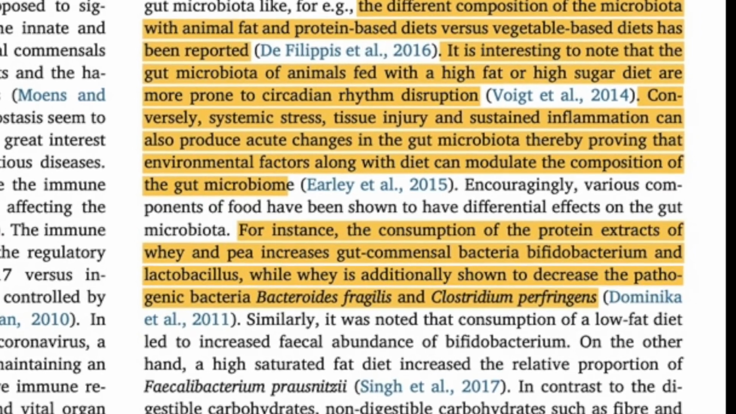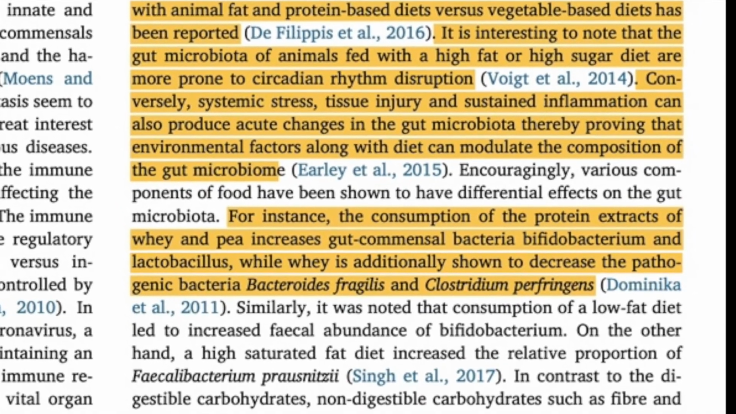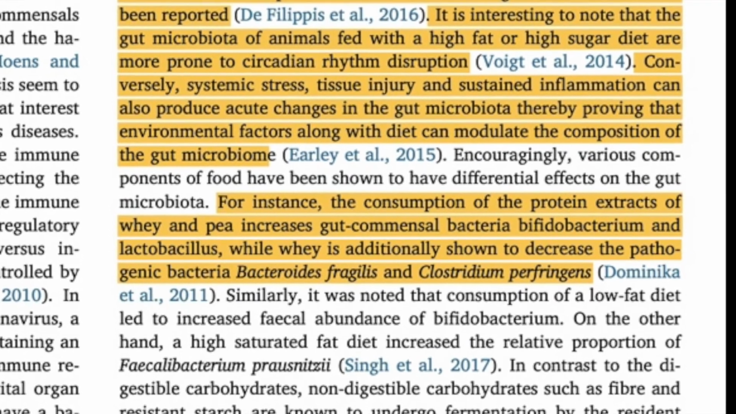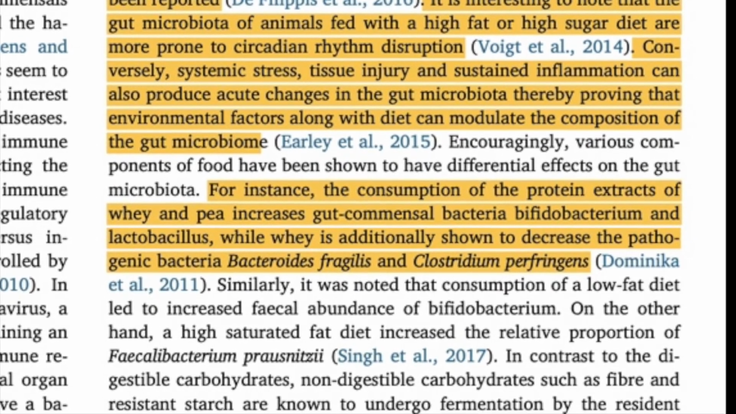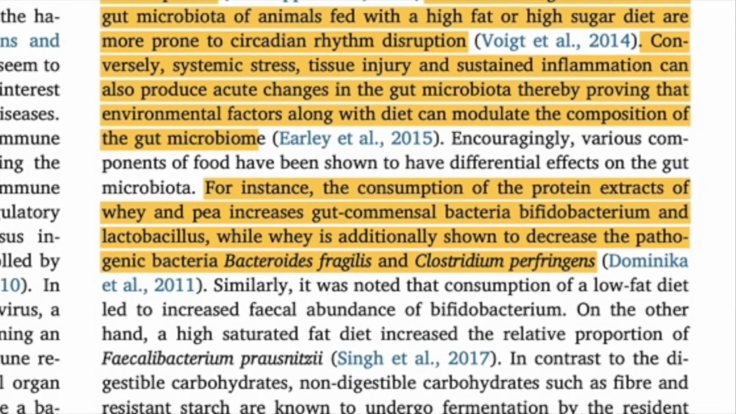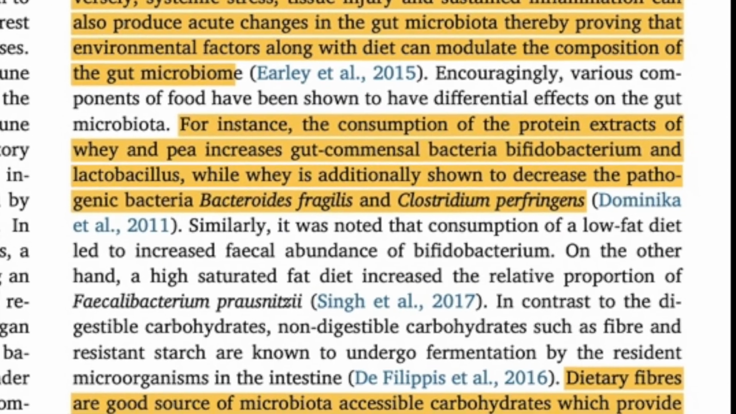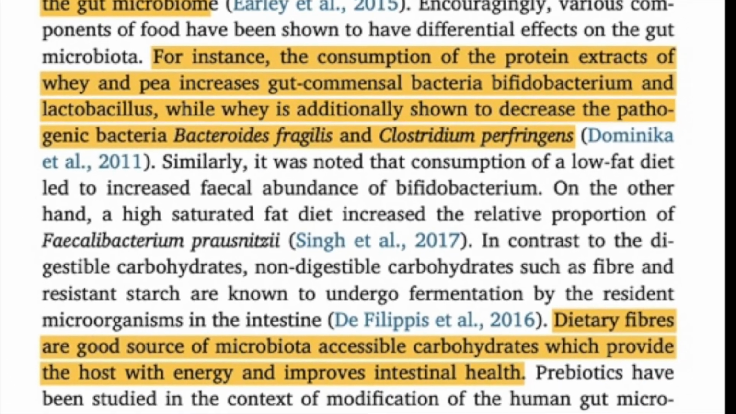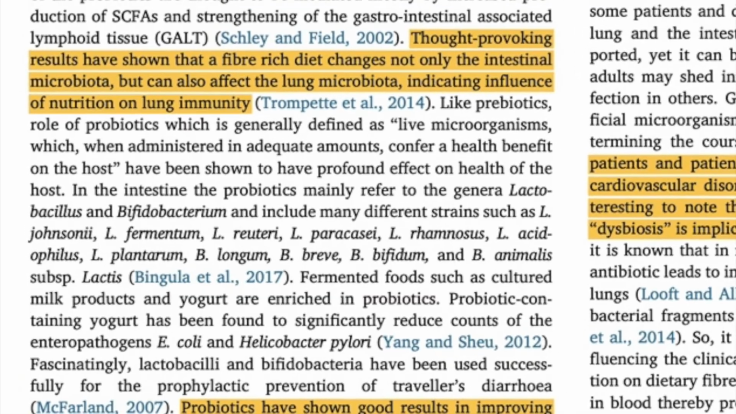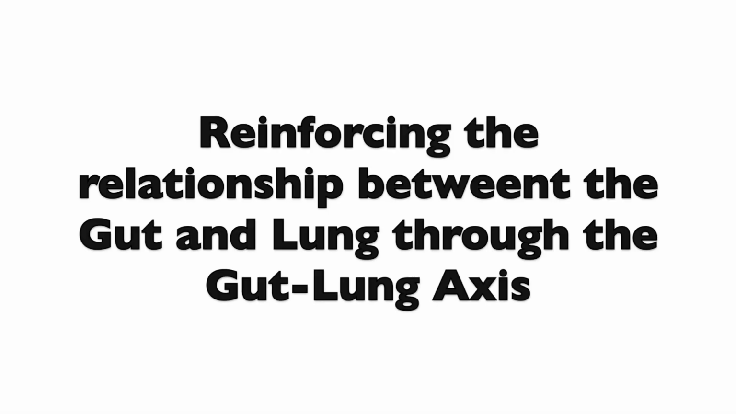It has also been found that the consumption of the protein extracts of whey and pea increases gut commensal bacteria and decreases pathogenic bacteria. Dietary fibers are also a good source of microbiota-accessible carbohydrates, which helps intestinal health. It has also been found that the positive effects of fiber have been beneficial towards the lung microbiota, reinforcing the relations between the gut and lung microbiomes through the gut-lung axis.